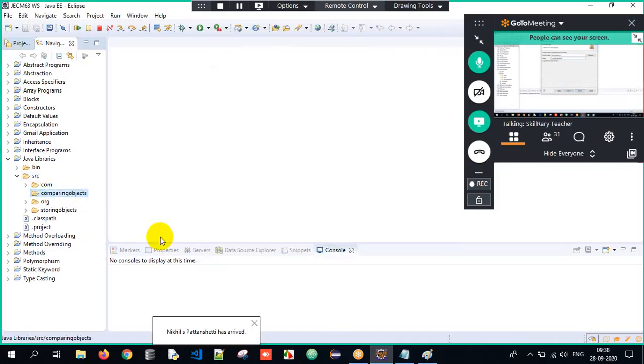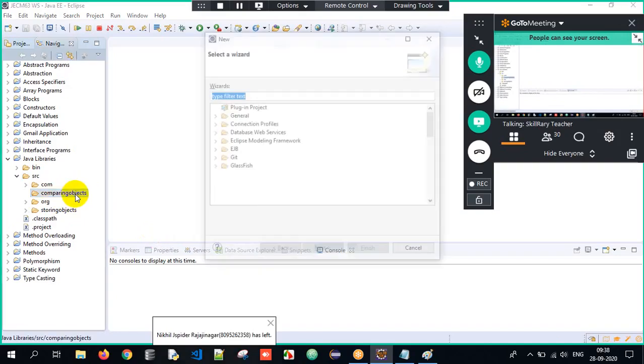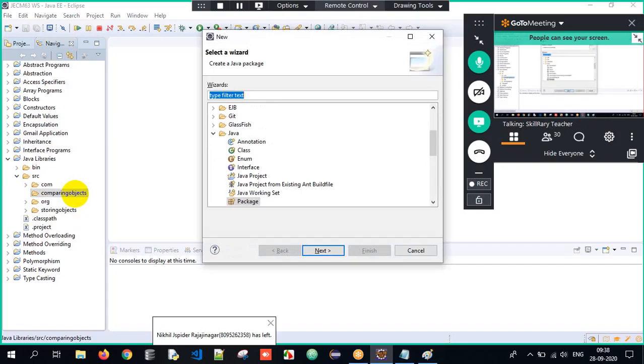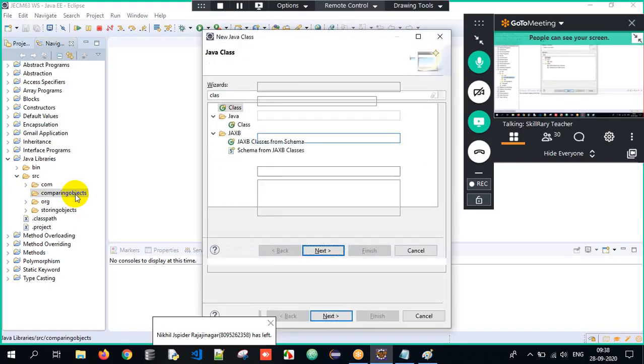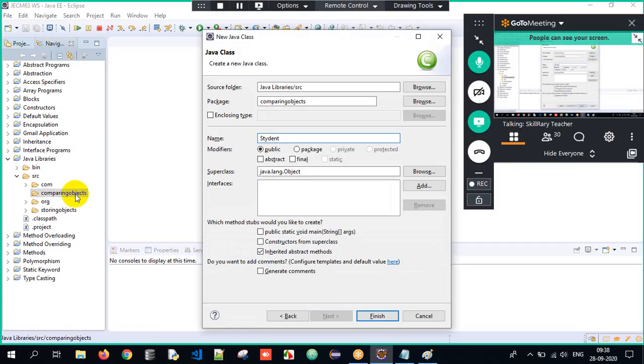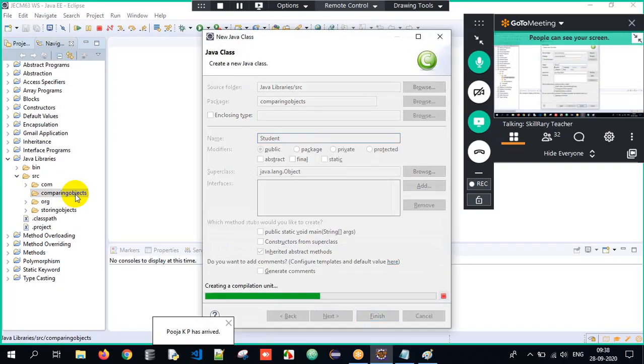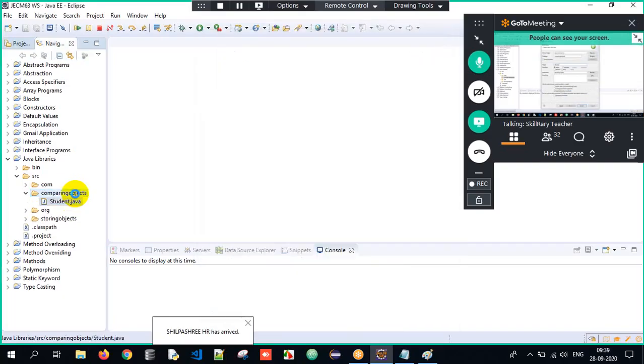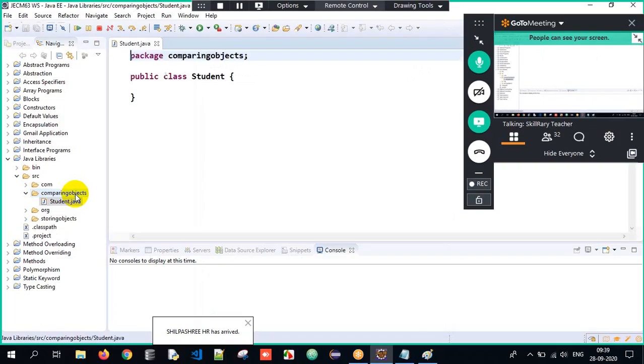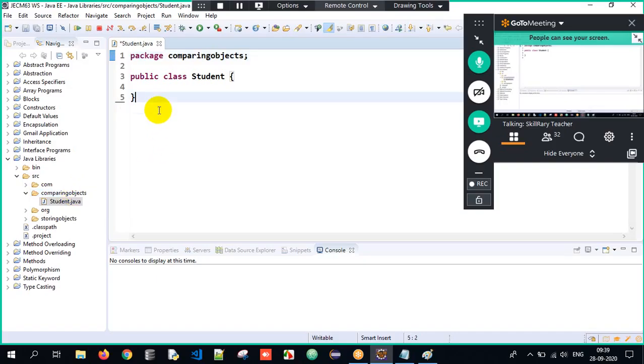What is the package name? The package name is comparing objects. Under that, I will create a class called Student. Perfect. So what did you understand? We had a project called Java libraries, a package called comparing objects, and a class called Student. So we have a project, package, and a class. Now the class name is Student.